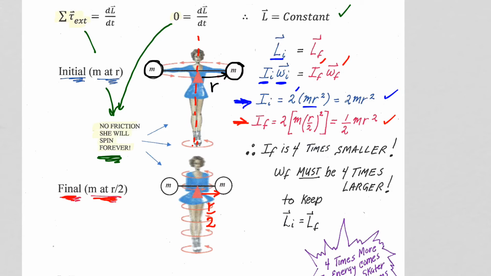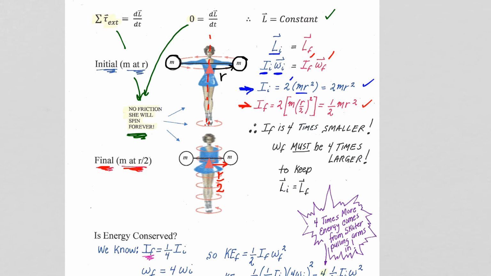And as it says here, please make sure you get this in your notes, that if the moment of inertia is 4 times smaller when she pulls her arms in, that means omega final must get 4 times larger to keep L initial equals L final.